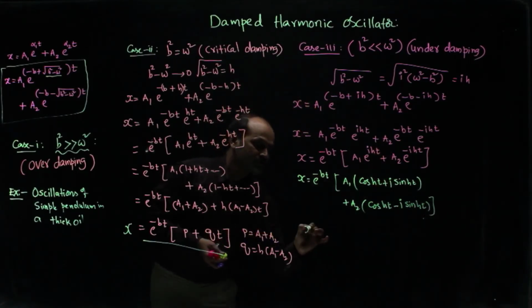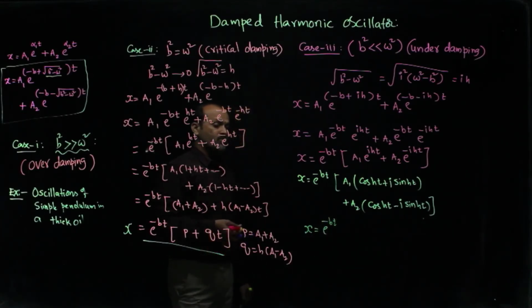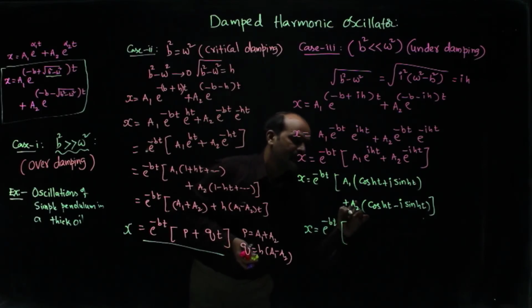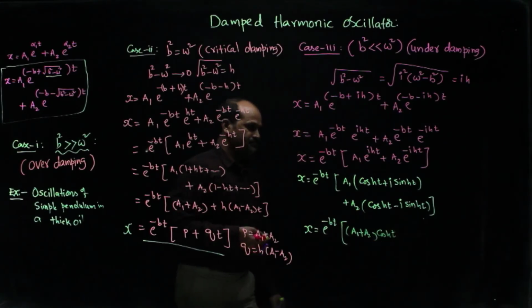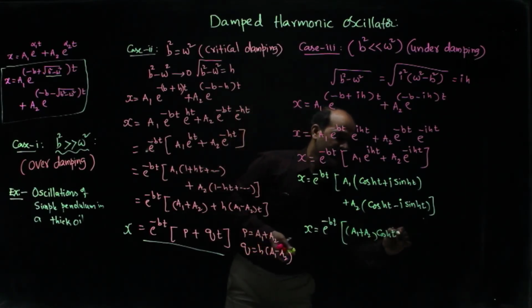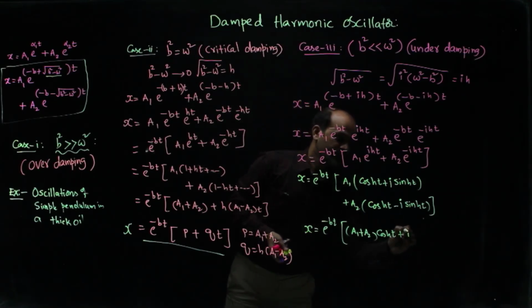So, x is equal to e power minus bt into, taking cos ht common, you will get a1 plus a2 into cos ht, and taking i sin ht common, i into a1 minus a2 into sin ht.